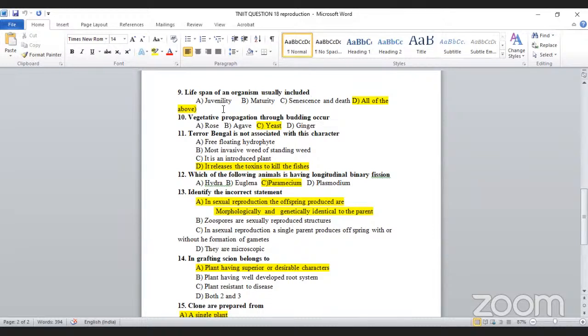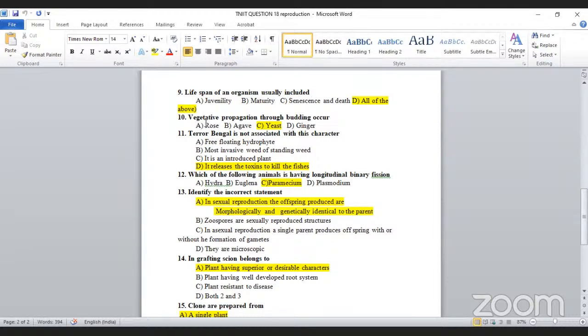And you have to follow the addition and omission method. Omission means juvenility. Juvenility is one of the life stages. Maturity is also one of the life stages. Senescence and death is the final. So all of these are correct. Okay, go to the next one.